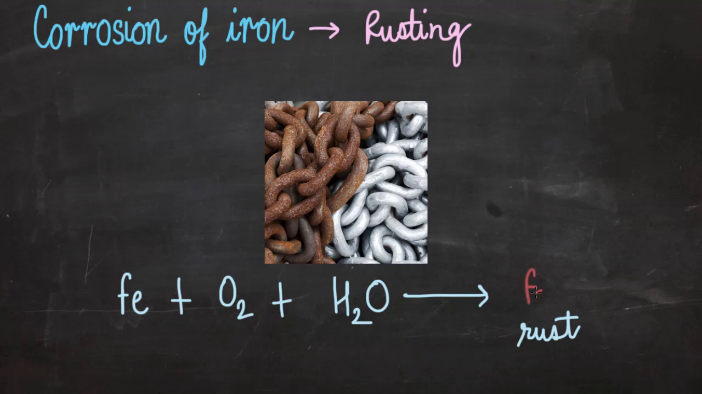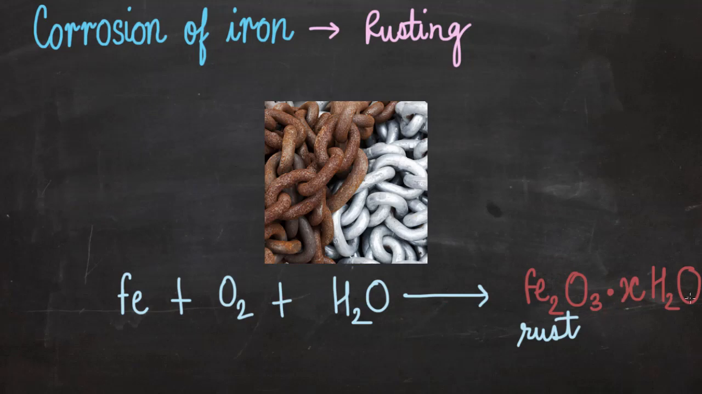Ferric oxide would be Fe2O3 and it is hydrated. So there is some water of crystallization here, xH2O. This is the formula of rust. Well, x might look very peculiar, but don't get confused. It is just the water molecules that are attached to the ferric oxide molecule.